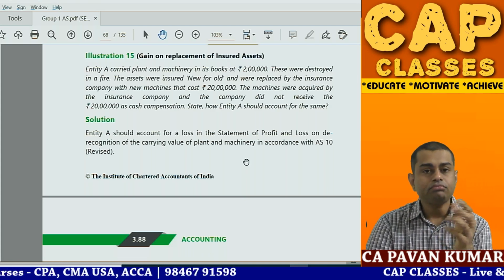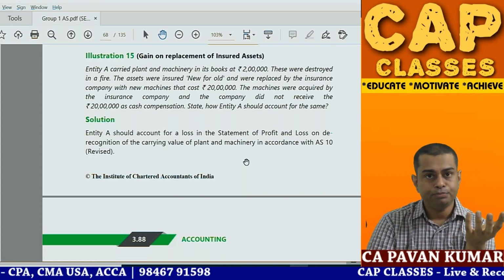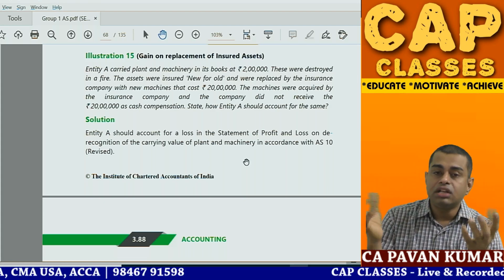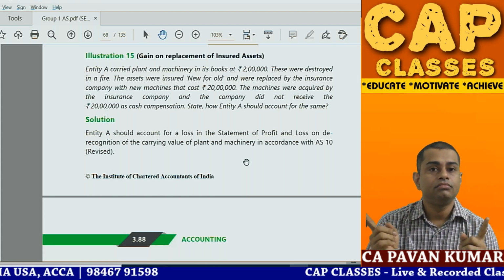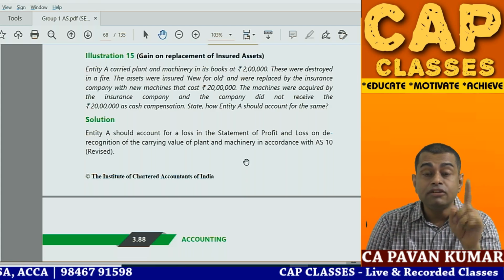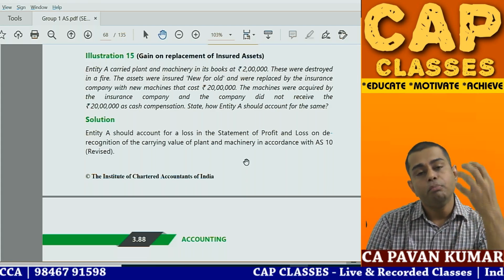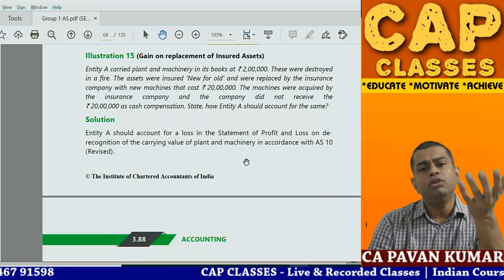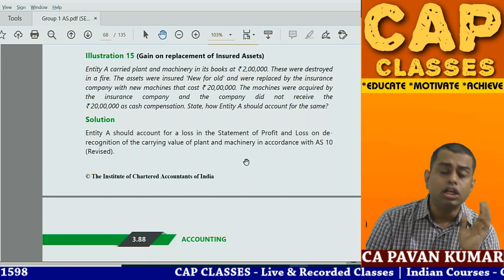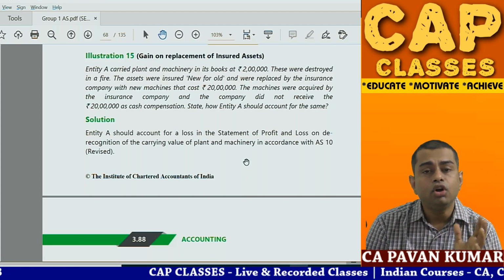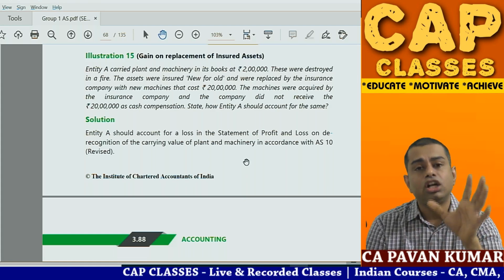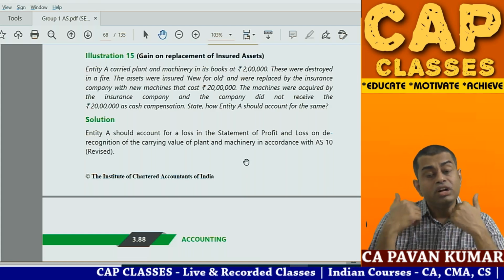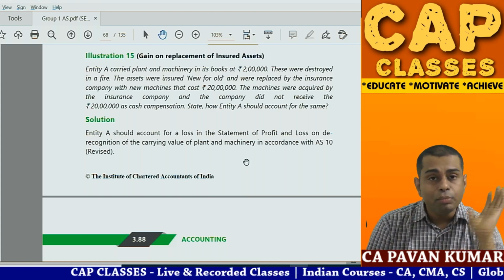Now listen. Fire accident and receiving new machine are two separate events. So that 2 lakh rupees of machine destroyed by fire, you book the loss first. P&L account debit, to your machine account. Loss of machine destroyed, fire accident loss account debit to machine account. So you de-recognize the machine first, charge it to P&L.